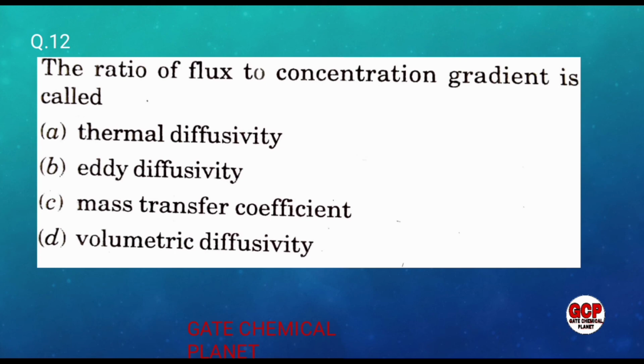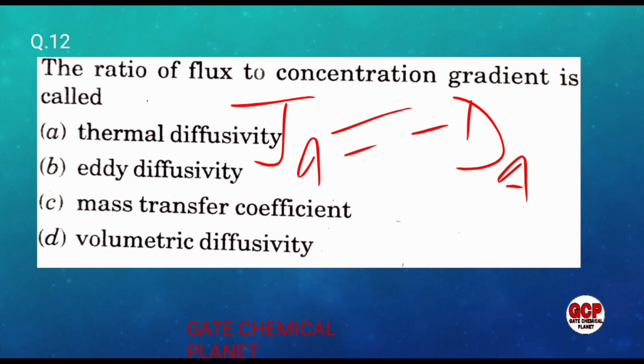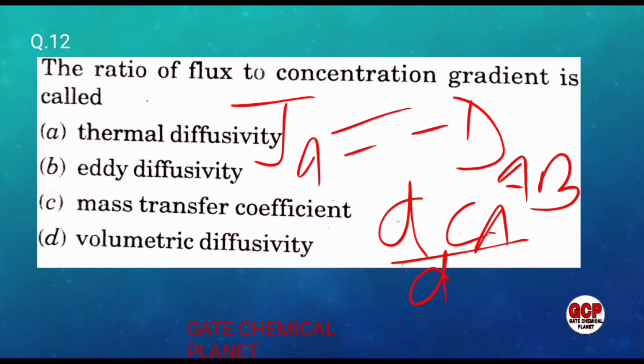The ratio of flux to concentration gradient is called the thermal diffusivity, eddy diffusivity, mass transfer coefficient, or volumetric diffusivity. So students, from the definition, JA equals minus DAB into dCA by dZ.